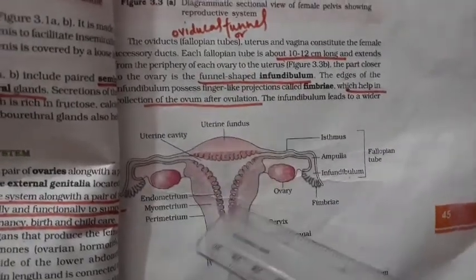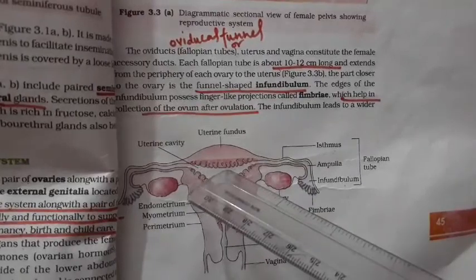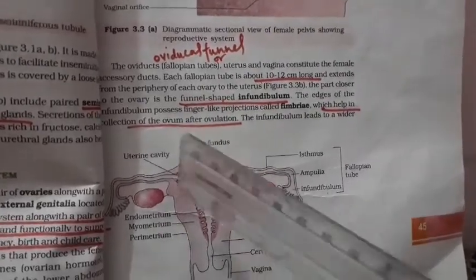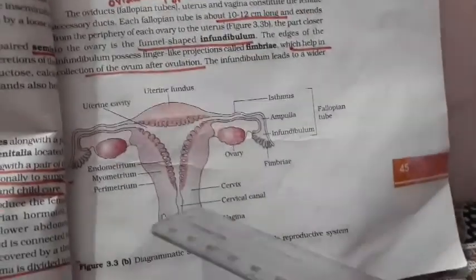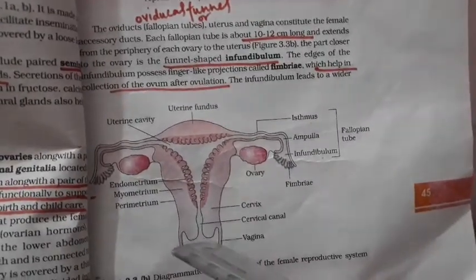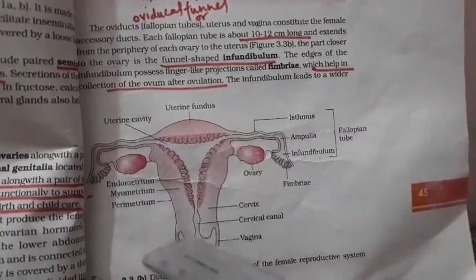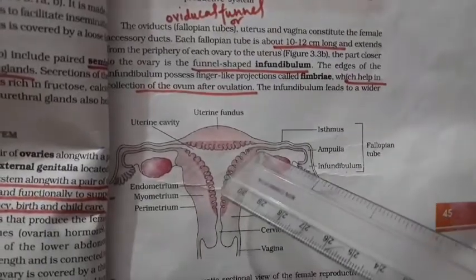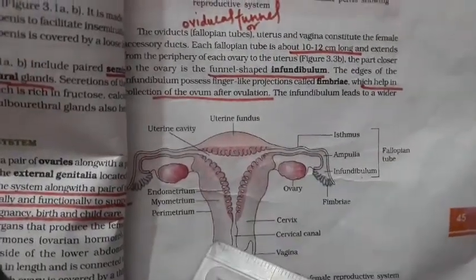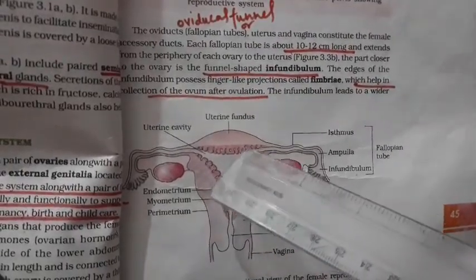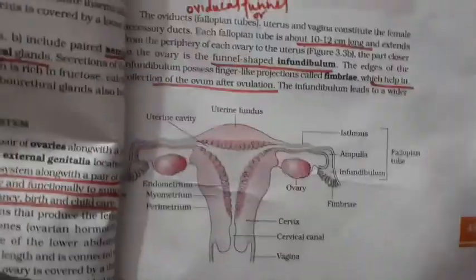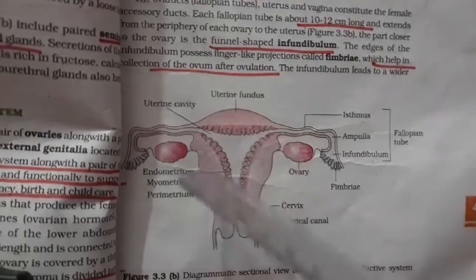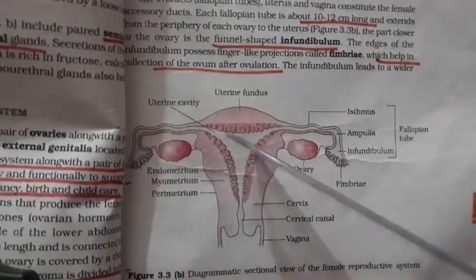Now the next structure is the uterus. The uterus is a dome-shaped portion, whose upper side has a dome-shaped structure called the fundus, and the lateral portion is called the body, and the narrow inferior portion is called the cervix, which opens into the vagina. The interior whole portion of the uterus is called the uterine cavity, from where implantation of the developing zygote occurs.